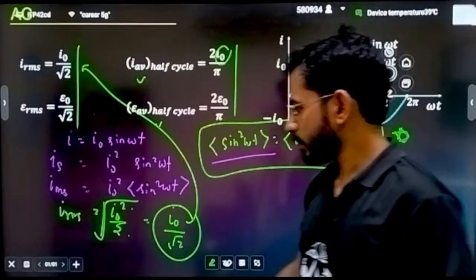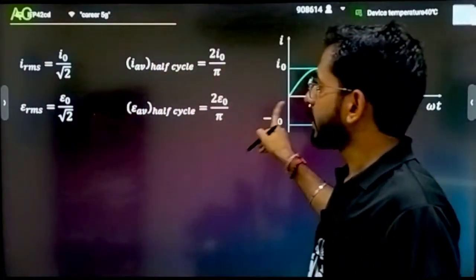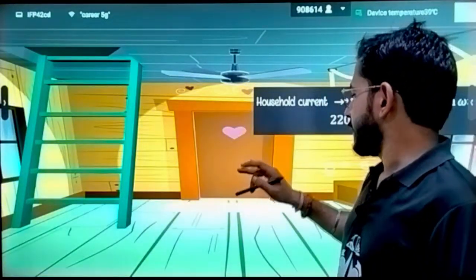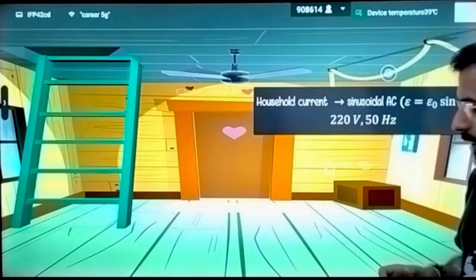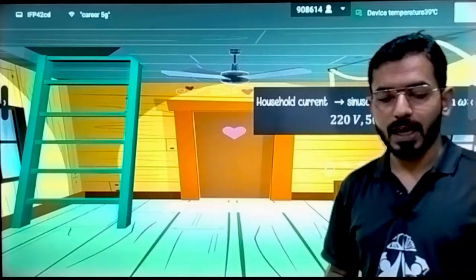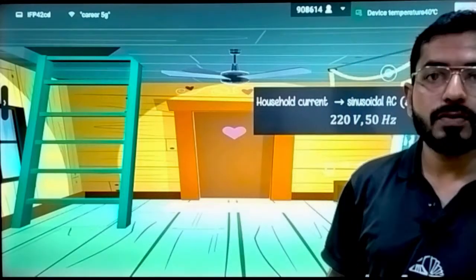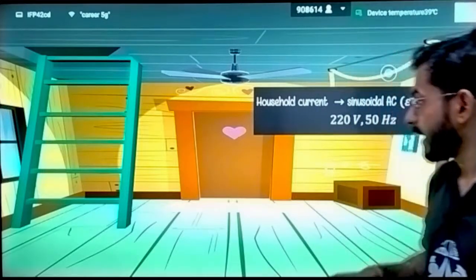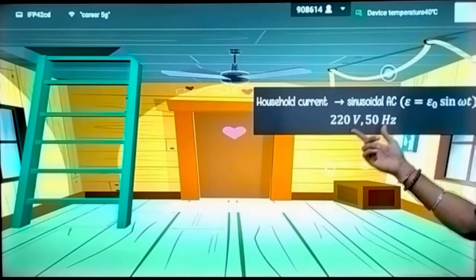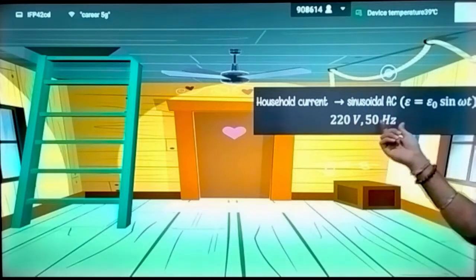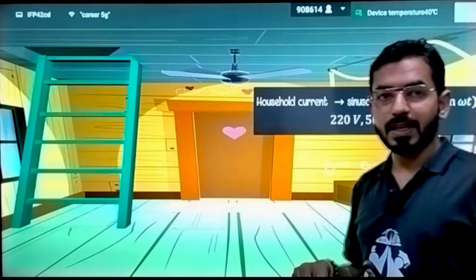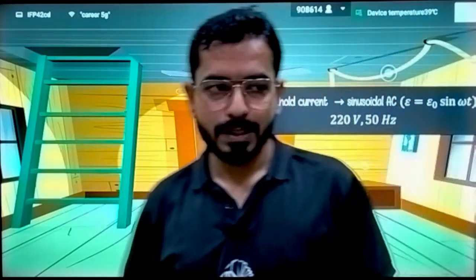Okay, so very good. About our households, I have already told you that we do not have DC current, we have AC current. The peak value that we get is 220 volt, and the frequency that we get in India is 50 hertz.